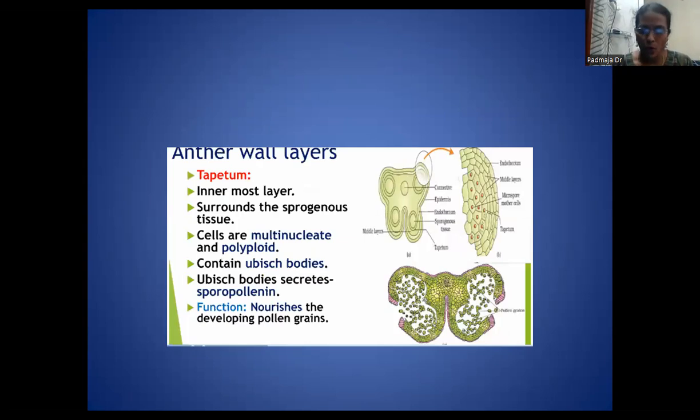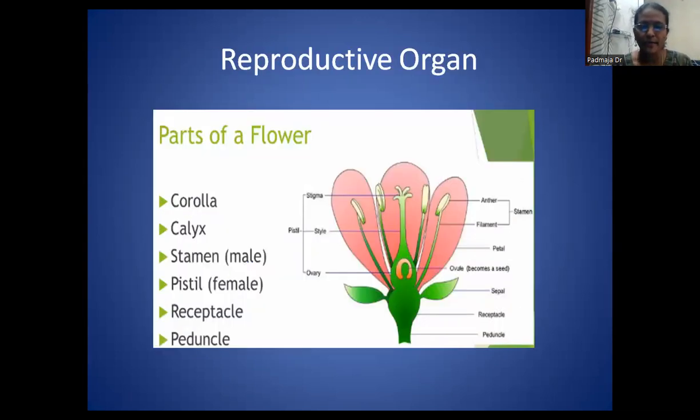We already studied the anther here. We also come across dithecous anthers and monothecous anthers. When we cut a transverse section of an anther, it consists of 4 lobes.